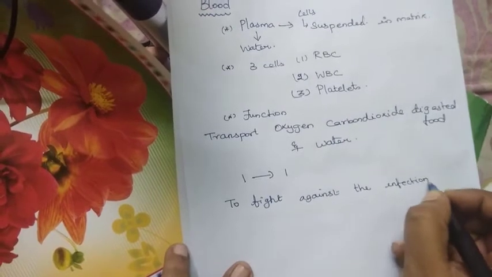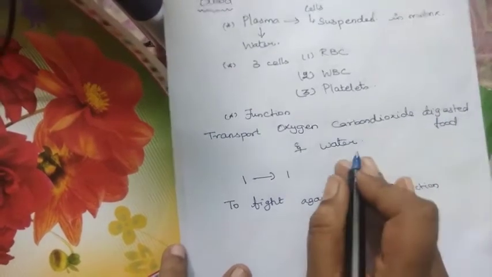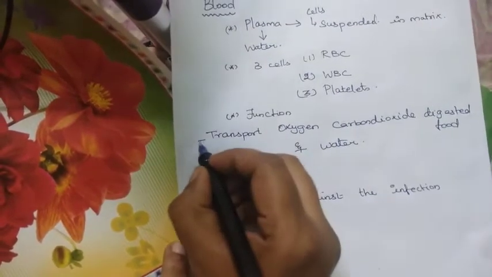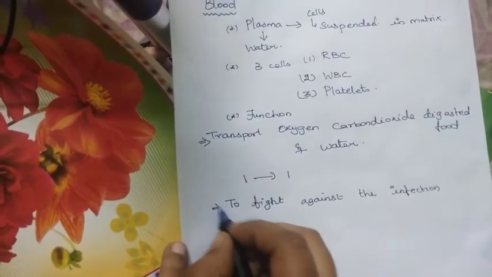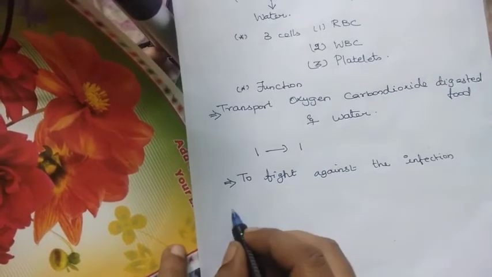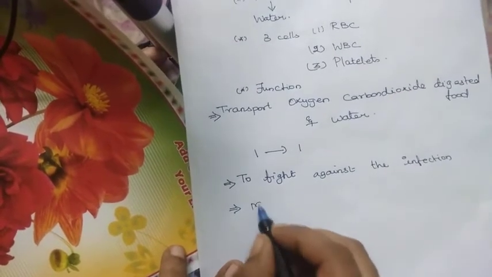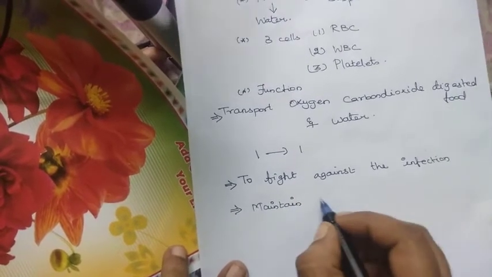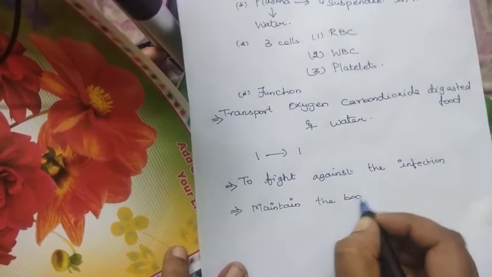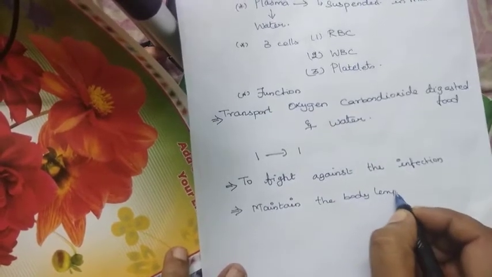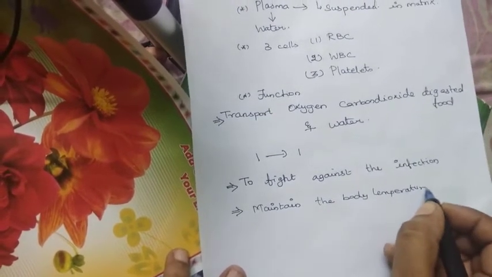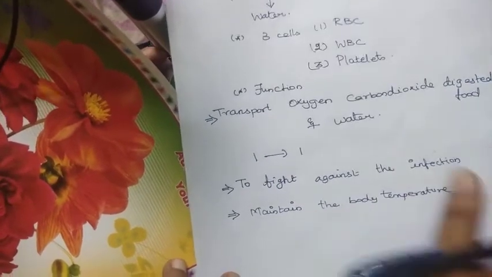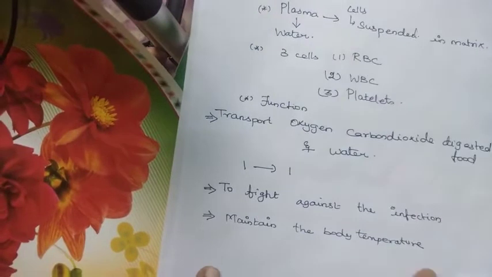To fight against infection, this is done by the presence of WBC in the blood. Apart from transport and fighting against infection, blood also helps to maintain the body temperature. These are the main functions of the blood. Once again, we'll learn about all these 3 things.